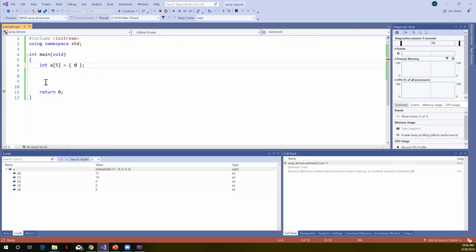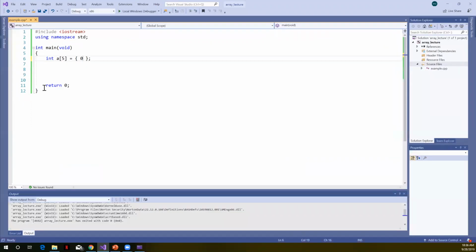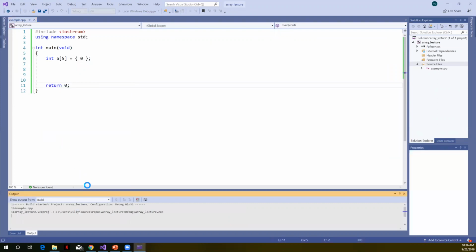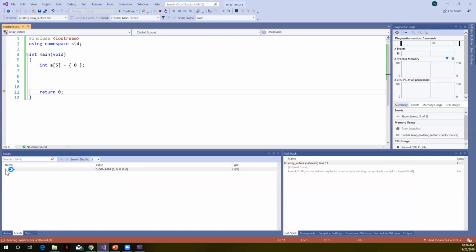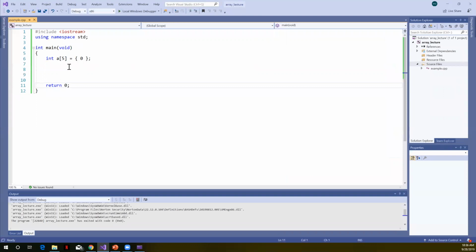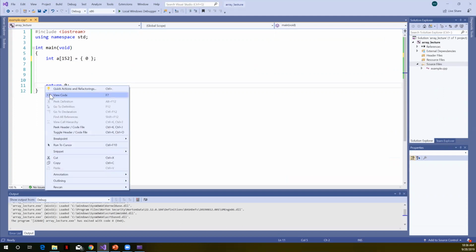And this comes in very handy for us. We stop the debugger from that previous run, right click, run to the cursor, which is Control F10. I could use that shortcut. Now if we look at our array in memory, we can see that every element has zeros in it. That is very, very handy, especially since we sometimes use arrays to hold sums or counts. If we were trying to maintain a count of something and had an array where we wanted to set everything to 0, that would be very handy. And this will work even if I make this 152, or different sizes; again, run to the cursor.